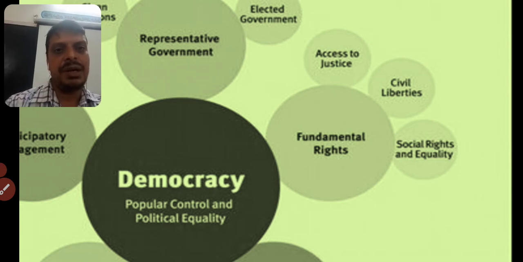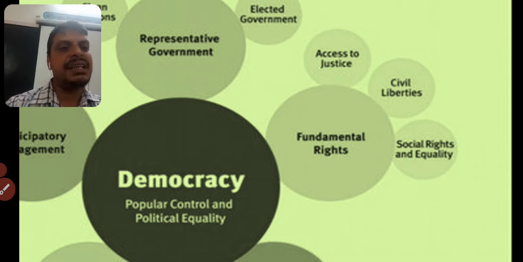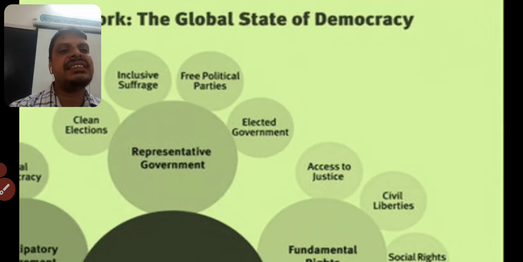People have been given freedom. You know, children, that we didn't have freedom before independence, isn't it? During the time of British rule. So why did we fight for Indian independence? To establish our own kind of government, which can respect the people's rights and liberties. And the third one we find here is social rights and equality.